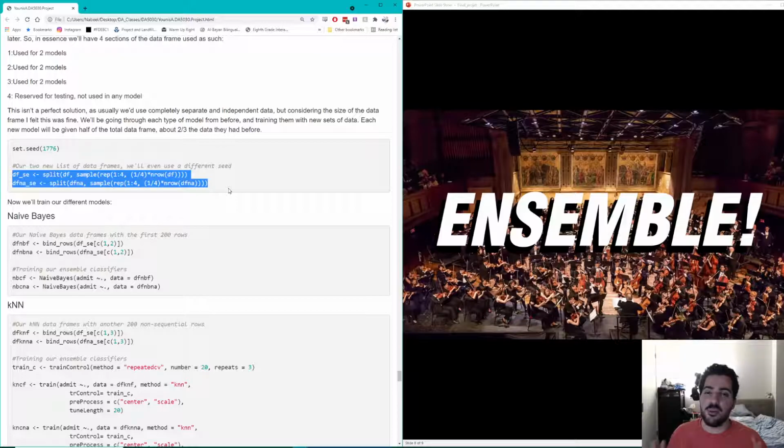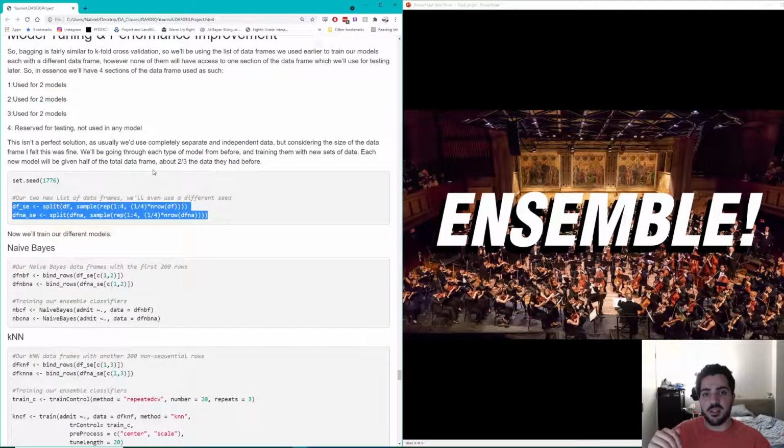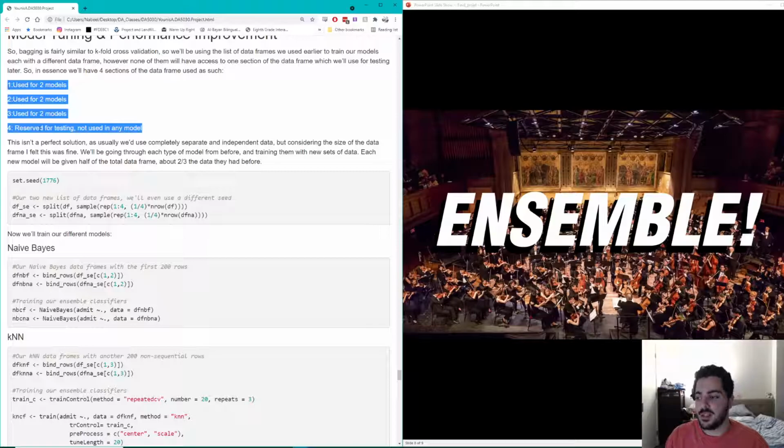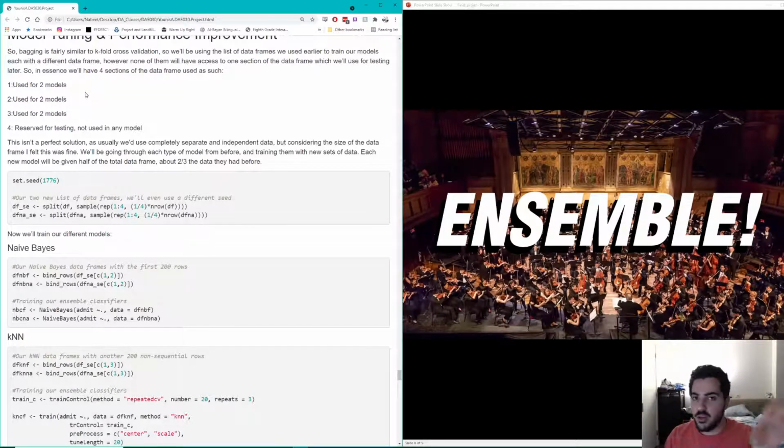I didn't go the route of giving them each entirely new data frames. I could have done that. I had an idea, but I really wanted to maximize the amount of training data that I gave each one. So what I decided instead was to split my data frames, both of them, into 4 chunks. Don't forget, I have a full data frame and a randomly imputed data frame. Each chunk was used for 2 of the 3 models, so they don't all share the same chunks, and the last chunk was reserved for testing.